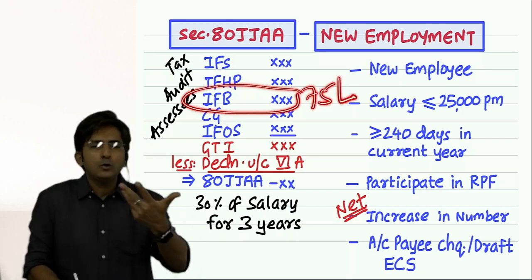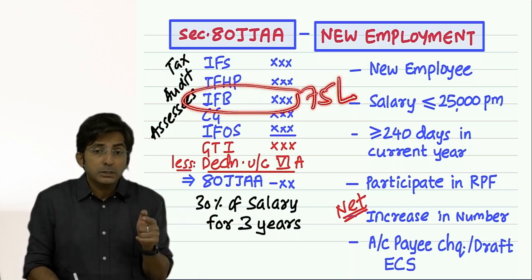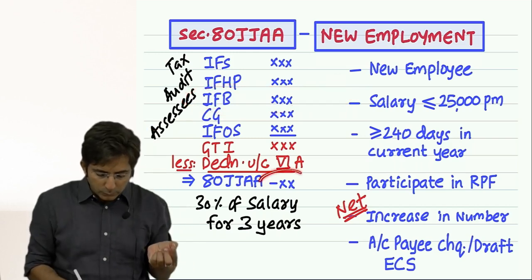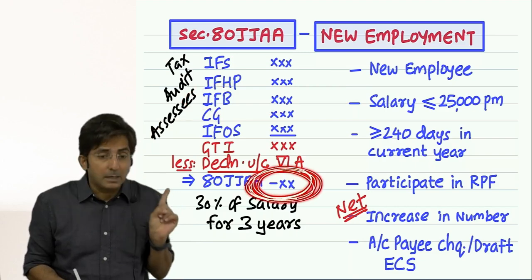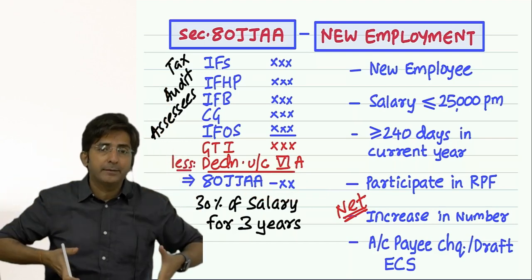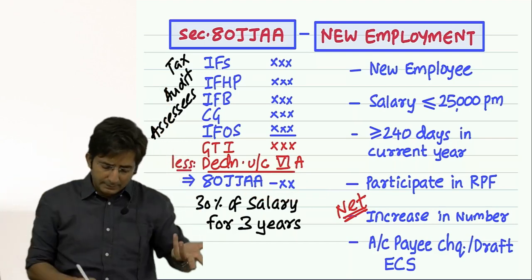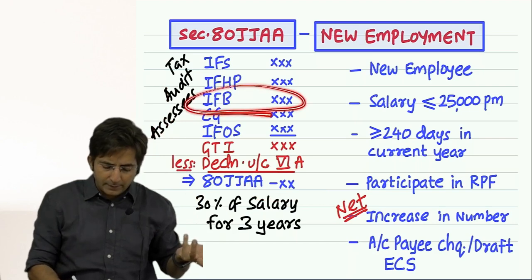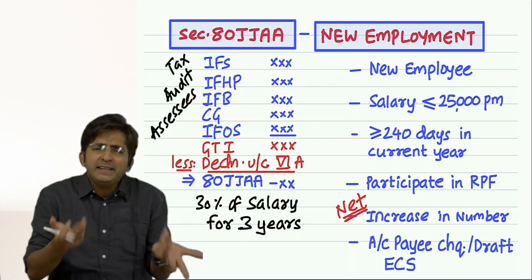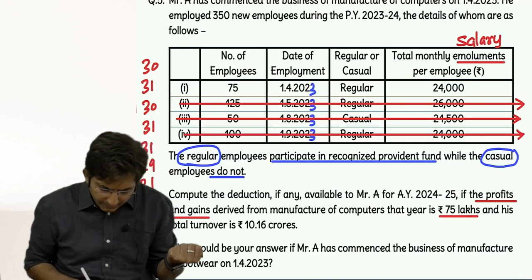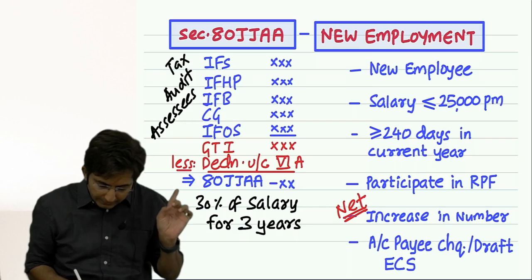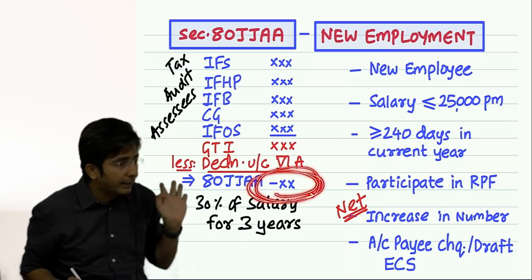But actually we don't need this amount, because the question is not to compute the income. It says compute the deduction. So we just want to calculate this amount. Yes, if the whole statement was supposed to be prepared, then the income from business amount is given ready-made, 75 lakhs. But I am not needing that amount, because what does the question say? Compute the deduction. So my answer will be only this much. See this minus figure. Okay.